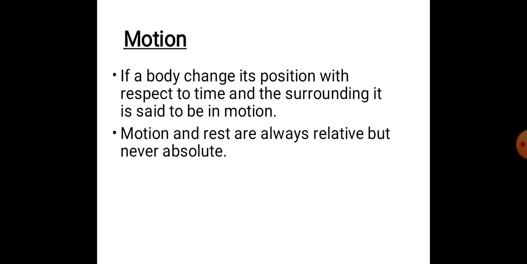So now you can say that if a body changes its position with respect to time and the surrounding, it is said to be in motion. Motion and rest are always relative but never absolute. It means an object in one situation can be at rest, but in another situation the same object can be in motion. For example, a person sitting in a house is at rest with respect to the earth, but in motion with respect to the other planets.